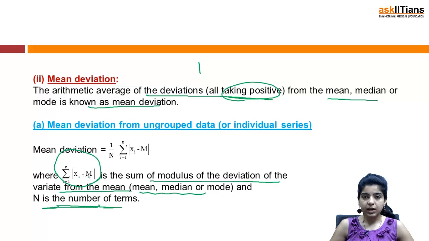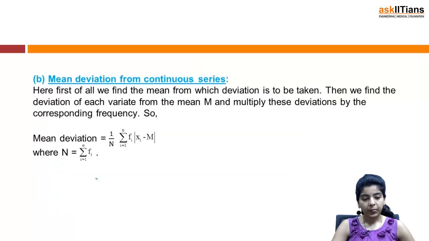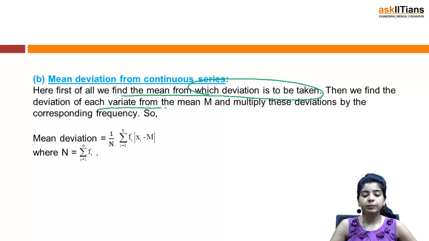We will be discussing examples based on this, so you will understand these concepts very easily. Next is mean deviation from continuous series. First of all we find the mean from which the deviation is to be taken, and then we find the deviation of each variate from the mean m and multiply these deviations by the corresponding frequency. So mean deviation is 1 by n summation fi mod of xi minus m, where n is again summation of fi.